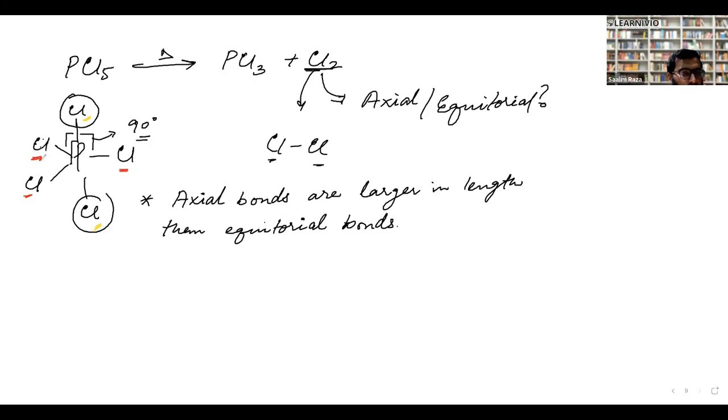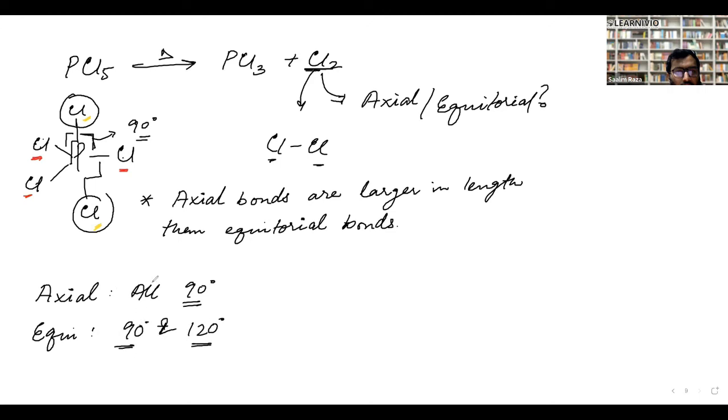Now look at this chlorine, and this chlorine. It has one at 90 degrees, two at 90 degrees, and the other two are at 120 degrees. Axial: all 90 degrees. Equatorial: some at 90, some at 120.